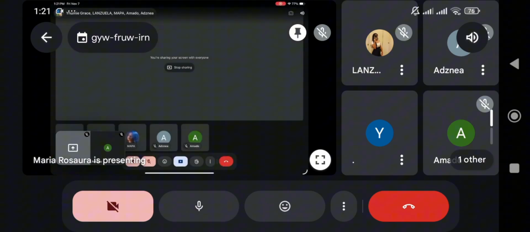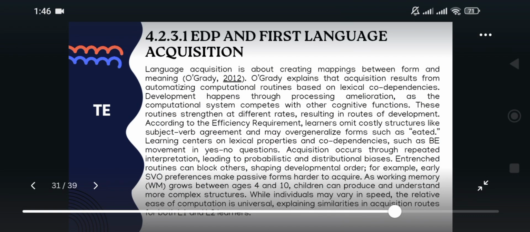EDP and First Language Acquisition. According to O'Grady, language acquisition is basically about creating mappings between form and meaning. He believes that when we acquire a language, we develop and automatize computational routines. These are mental processes that help us understand and produce sentences quickly. As our brain processes language, it competes with other cognitive functions, and over time these routines become faster and more efficient. This process is called processing amelioration.